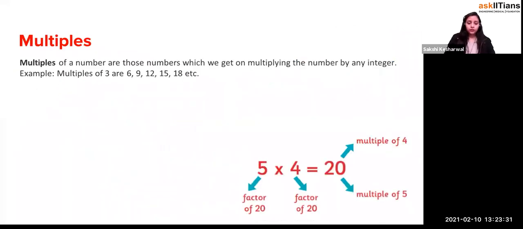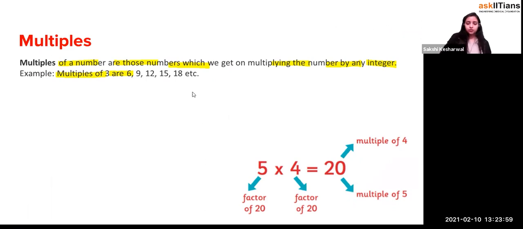Okay, let's talk about multiples. What are the multiples you have, right? So you see that multiples of a number are those which you get on multiplying the number by any integer. For example, what are the multiples of 3, beta? You have to just keep on multiplying the number: 3 into 1 is 3, 3 twos are 6, 3 fours are 12, right? So you just keep on multiplying.